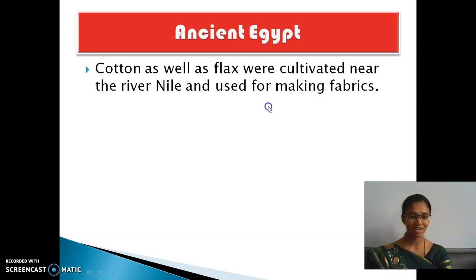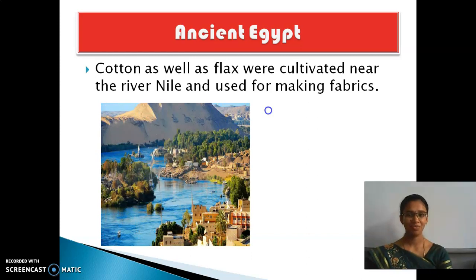In India, what is the river? River Ganga. In Africa, river Nile. Nile is the longest river in Africa. You are able to see a beautiful picture of river Nile. Yes, it looks very nice.